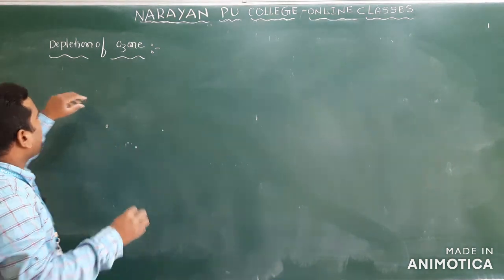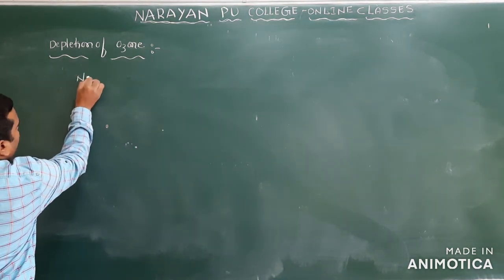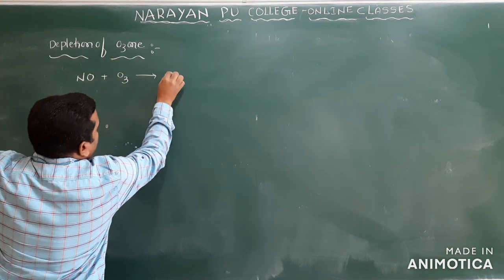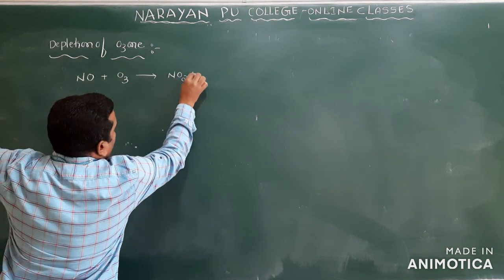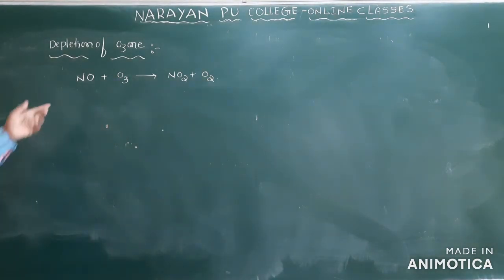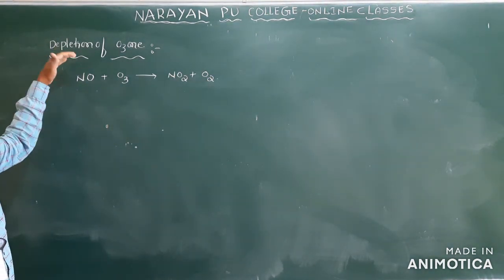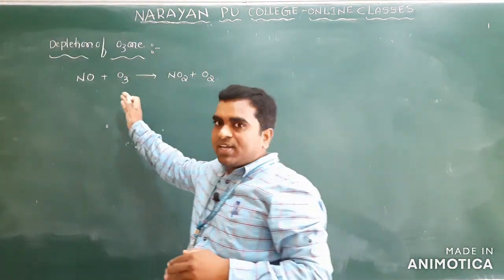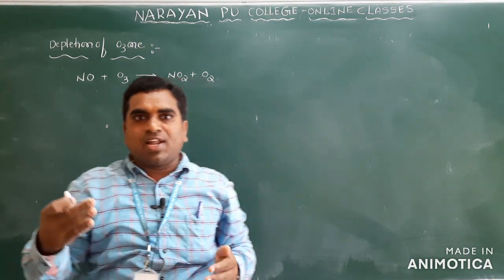Mainly nitrogen oxides. Nitric oxide reacts with ozone and is converted into NO2 plus O2. Nitric oxide present in the upper atmosphere is released by supersonic jets and aeroplanes.